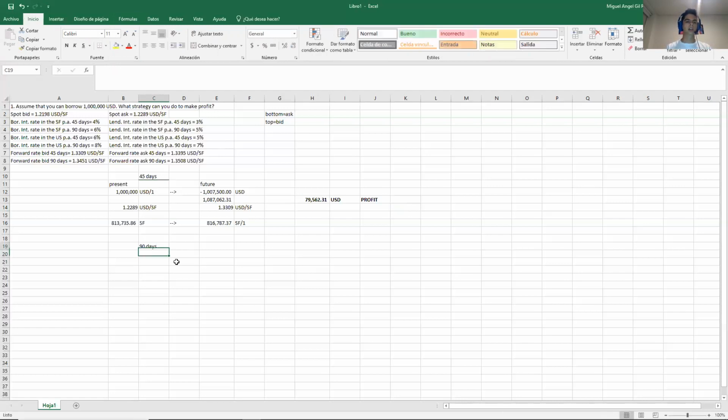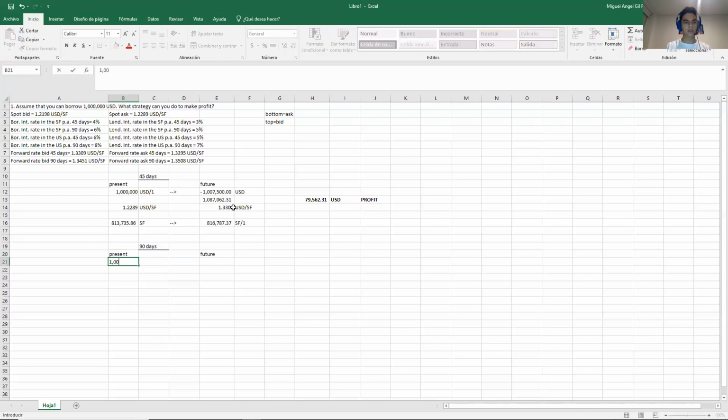exercise and simulation. So now let's do the 90-day simulation and let's see if we get more profit or less profit, and then we will be able to choose the best strategy. So far we are happy because even the first one gives us profit, so that's a good start. Let's begin again. It will be quite similar, just we need to be careful because now the time is different, so the rates will be different and the forward will be different.